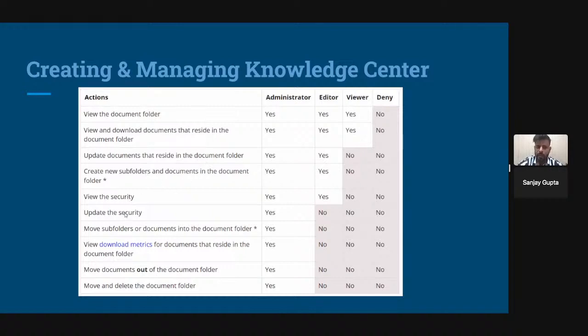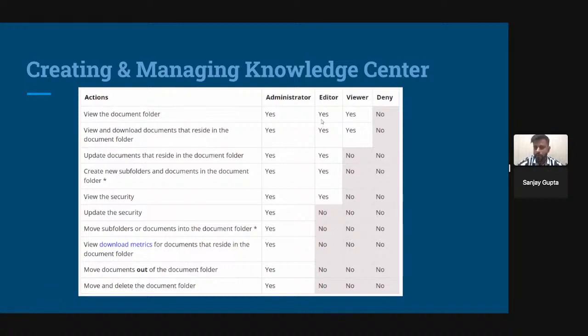I can view the security, update the security. I can move subfolders or documents into other document folders. I can check the download metrics, where I can check all of the document details or folder details. And I can move a document from this folder to another folder. And I can delete document folders as well.